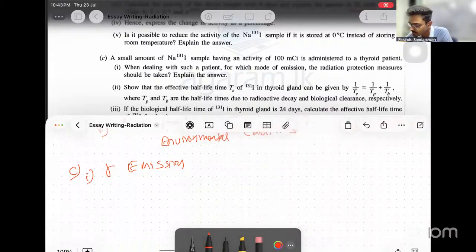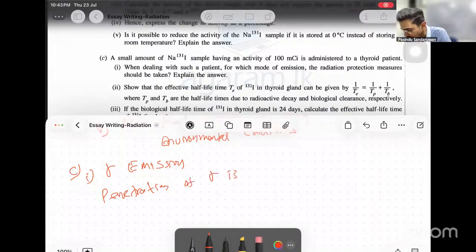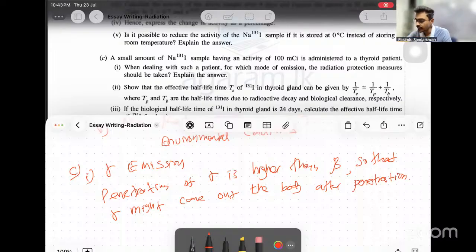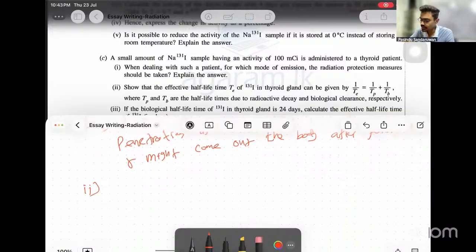So penetration of gamma is higher than beta, so that gamma might come out of the body after penetration. I got this from the passage.